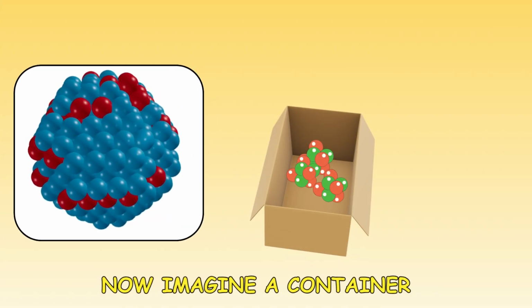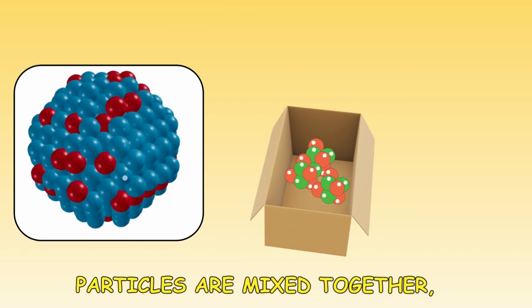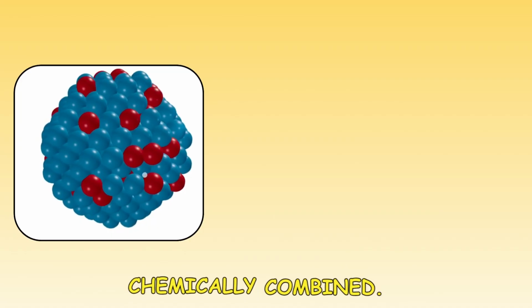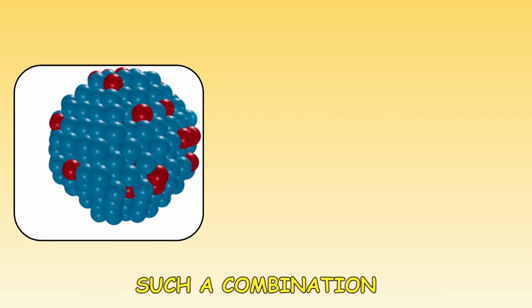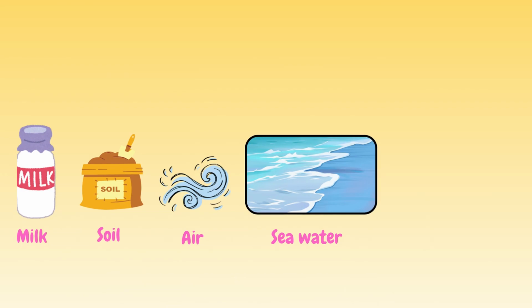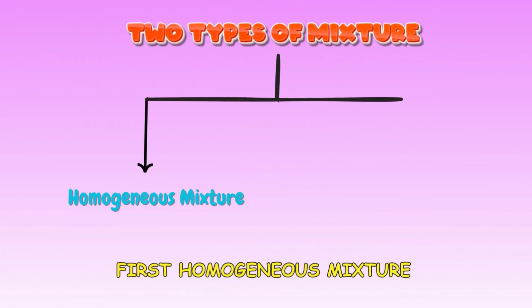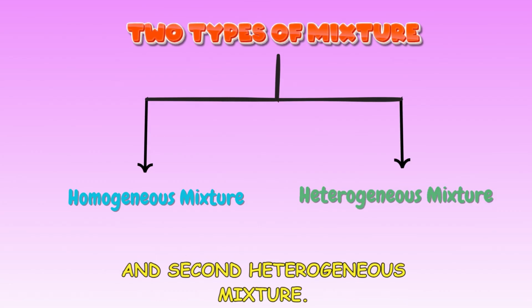Now imagine a container containing two or more different types of particles. The particles are mixed together, but they are not chemically combined. Such a combination is called a mixture. Most things around us are mixtures. Milk, soil, air, and seawater are all examples of mixtures. There are two main types of mixture: first, homogeneous mixture, and second, heterogeneous mixture.